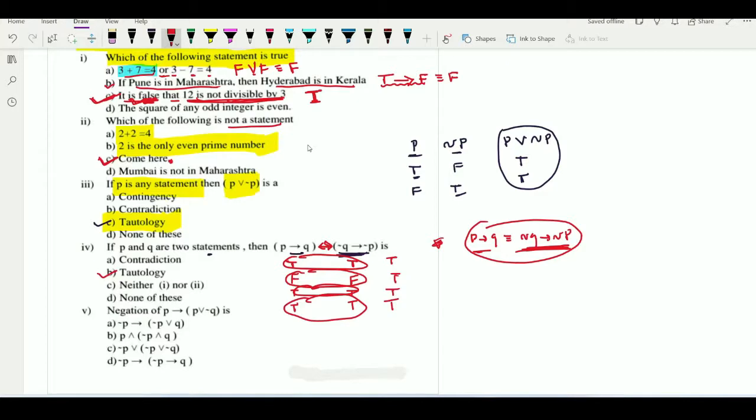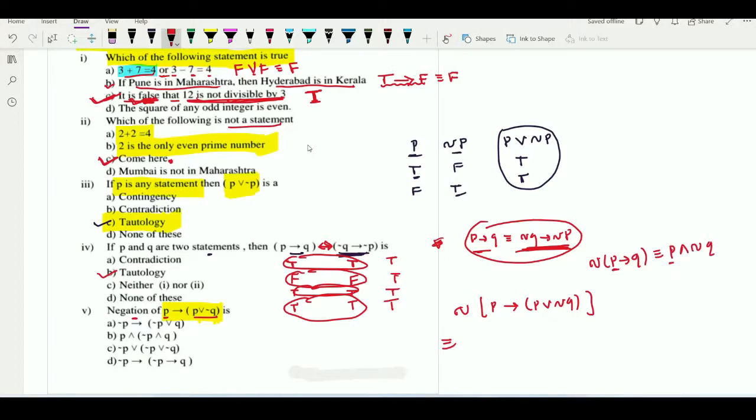Tautology. Now see in the example number 5th, we are finding negation of P implies P or negation Q. Now try to understand here. To find out its negation, we are applying this rule of negation. Negation of P implies Q, we know that its negation is P and negation Q.